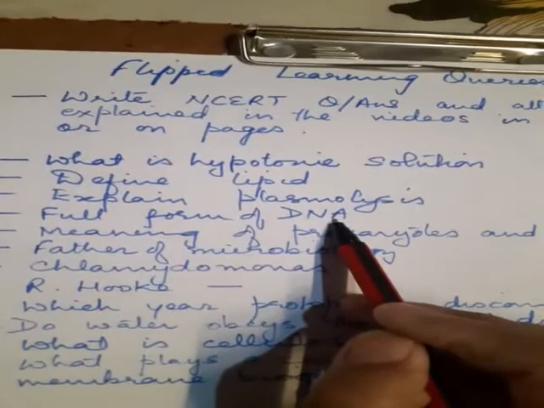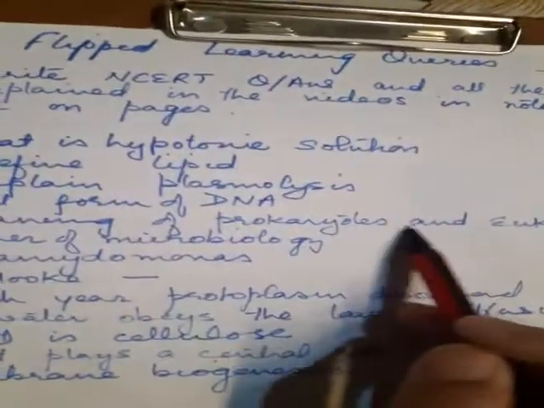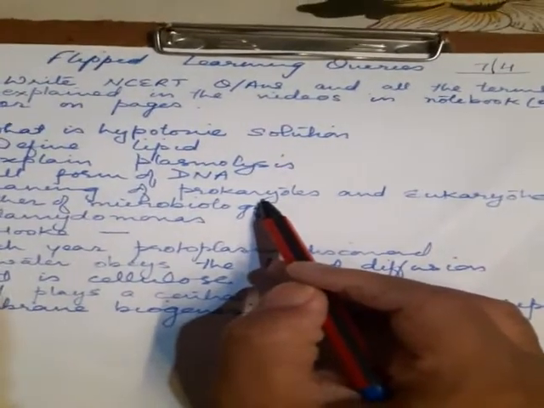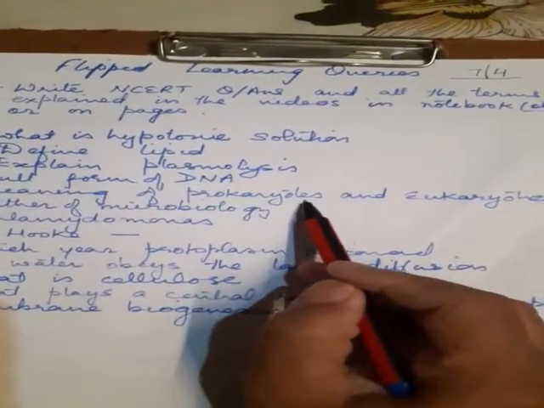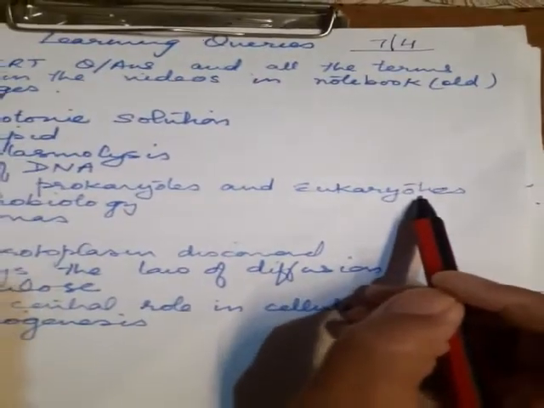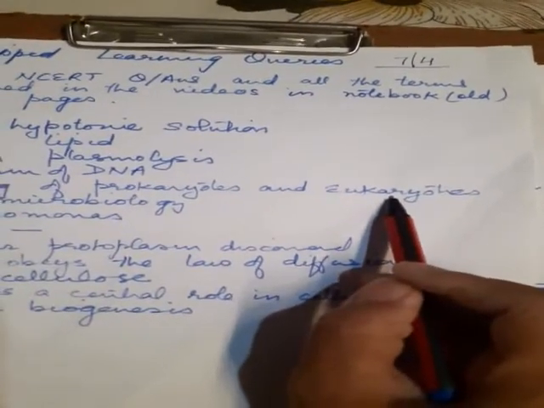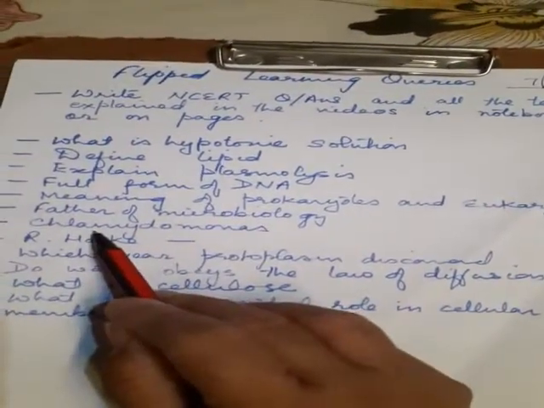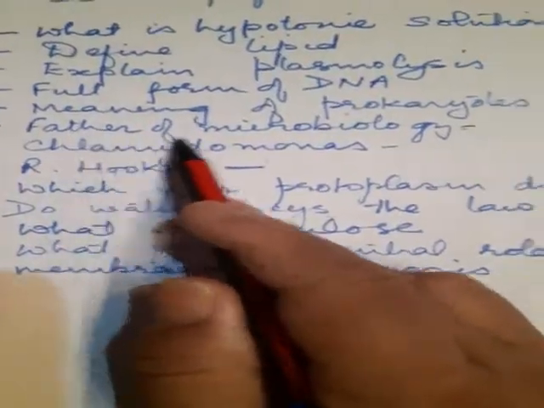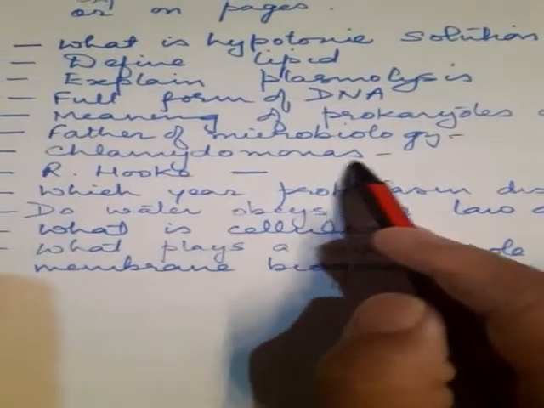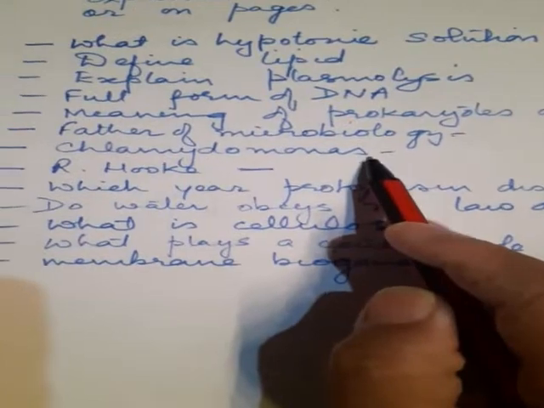The full form of DNA is deoxyribonucleic acid. Meaning of prokaryotes and eukaryotes: prokaryotes are the earlier unicellular cells which do not have a well-defined nucleus, whereas eukaryotic cells are the typical plant and animal cells with a proper nucleus and membrane-bound cell organelles. Who is the father of microbiology? Antony van Leeuwenhoek. Chlamydomonas are unicellular algae.